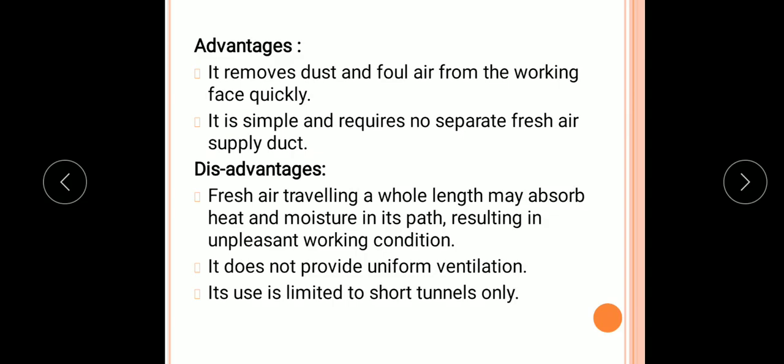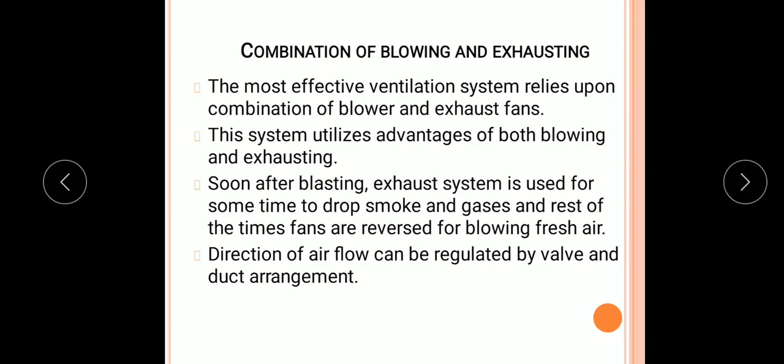But the disadvantages are that fresh air traveling the whole length may absorb heat and moisture in its path, which results in unpleasant working conditions. It does not provide uniform ventilation and its use is limited to short tunnels only. The third process is the combination of blowing and exhausting. This is the most effective ventilation system, which relies upon a combination of blower and exhaust fans. This system utilizes the advantages of both blowing and exhausting.